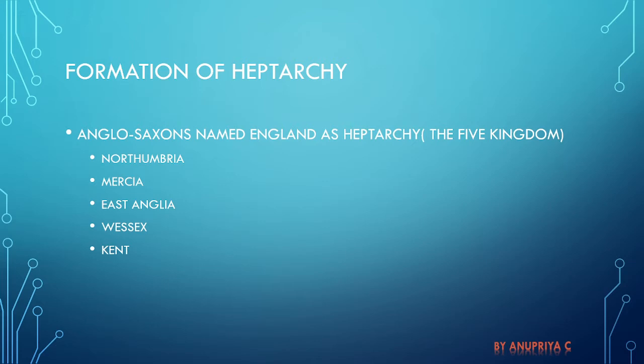So they got over the central part and they divided it among themselves. They formed states among themselves, and this was called the Heptarchy, since it is formed of five kingdoms. And these five kingdoms are Northumbria, Mercia, East Anglia, Wessex, and Kent.